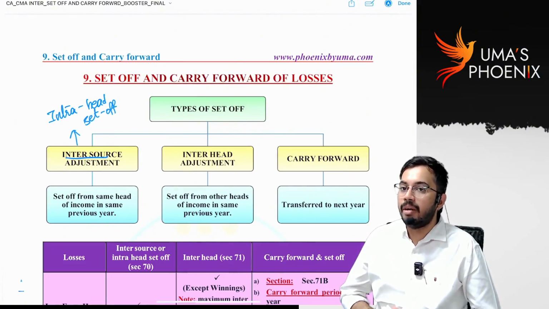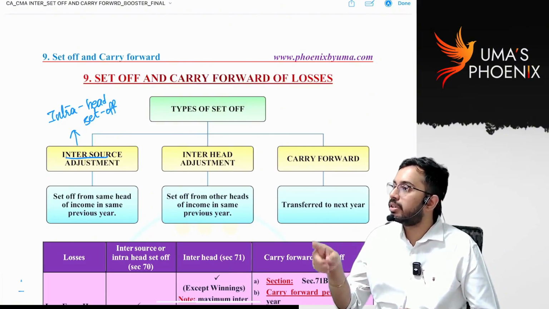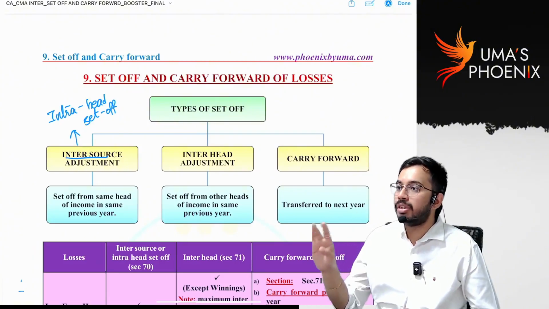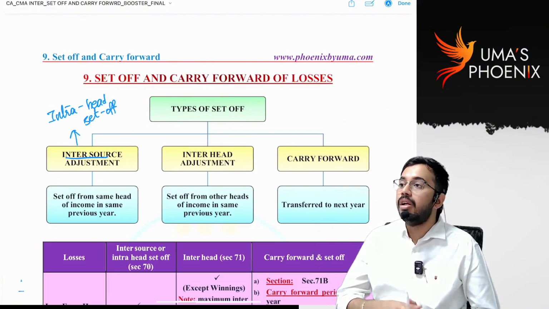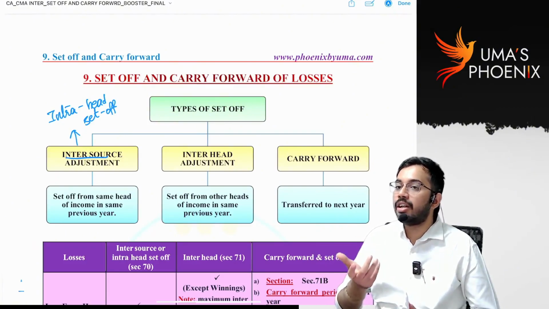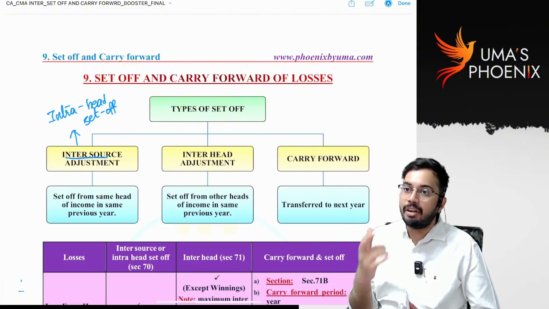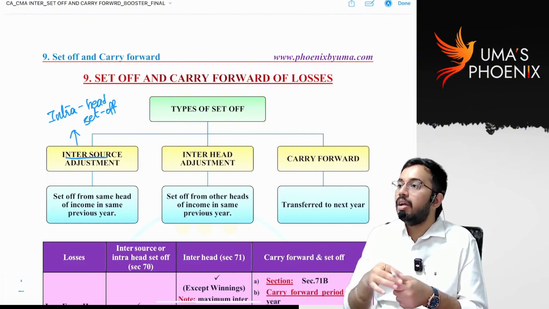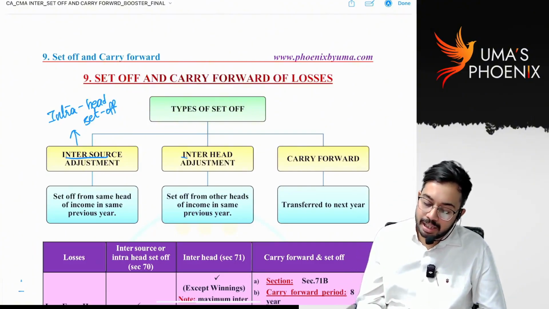Within one head of income, there can be multiple sources of income, right? For example, I have 4 houses: house 1, house 2, house 3, house 4. So I have 4 sources of income, and all sources fall under the head income from house property. Now loss from house property 1 I can set off against income from house property 2. That means if I have done set off within the same head of income, then we call it intra-head set off or inter-source adjustment. Is it clear?